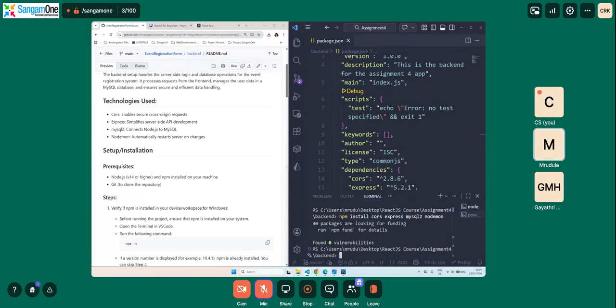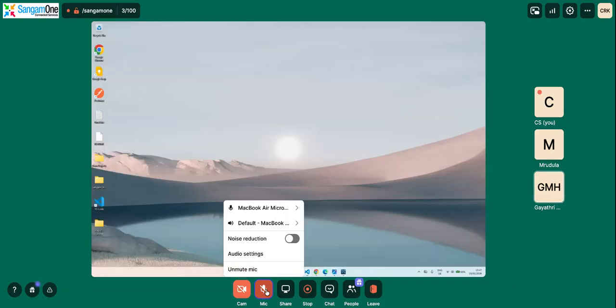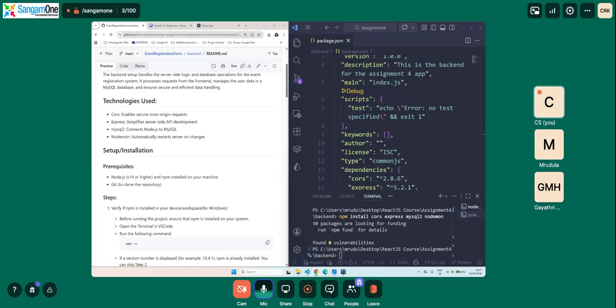Any questions? No, ma'am. Then NodeMon is not required for a normal React app, is it? I mean, it is not a bad idea to use it.